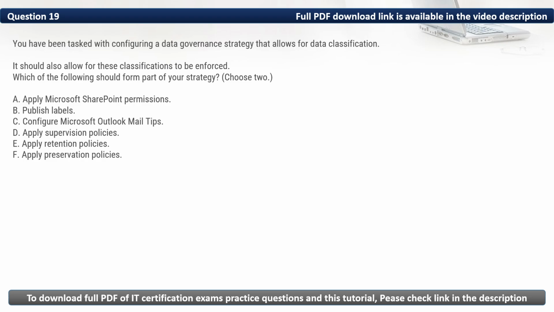Question 19. You have been tasked with configuring a data governance strategy that allows for data classification. It should also allow for these classifications to be enforced. Which of the following should form part of your strategy?